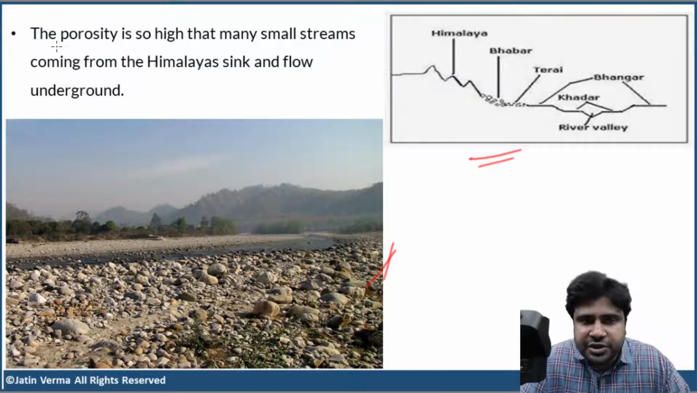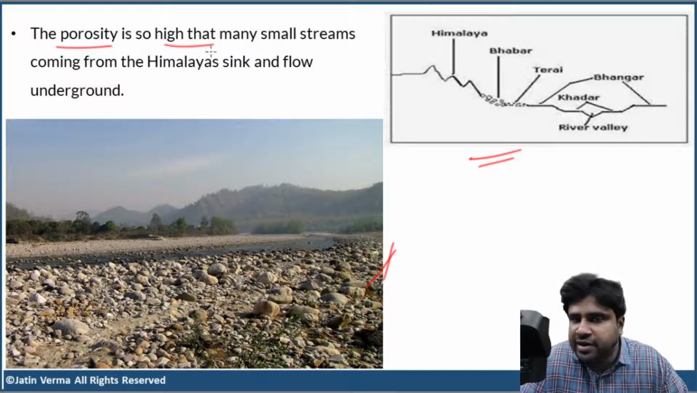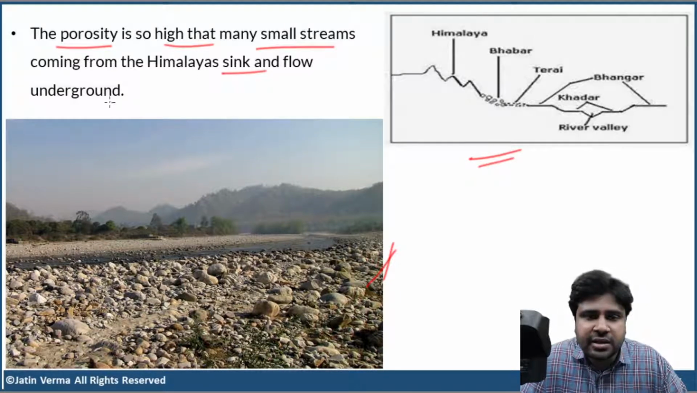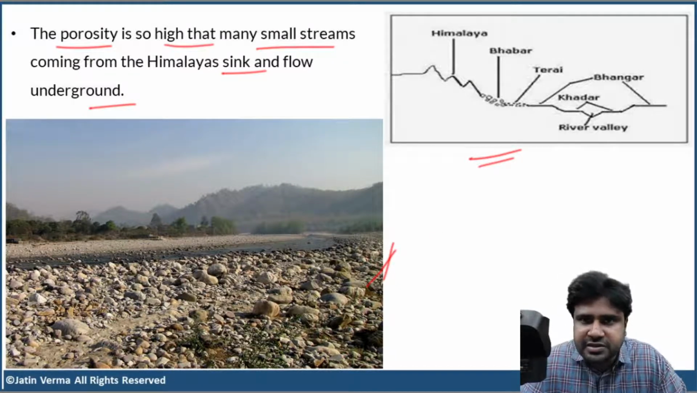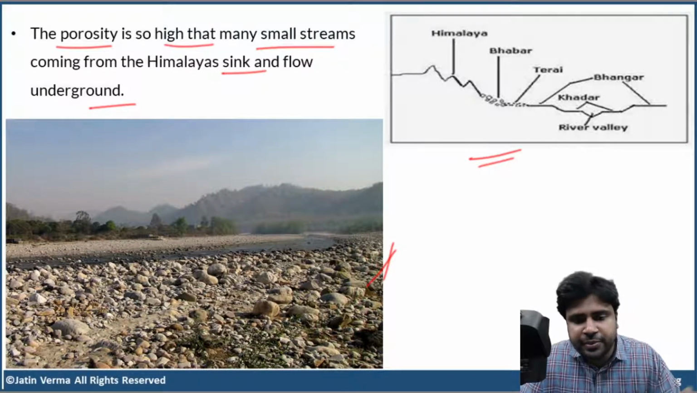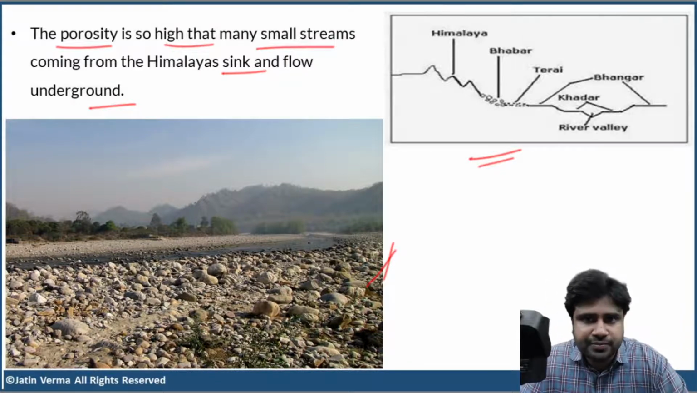Now, the porosity of Bhabar is so high that many streams coming from the Himalayas sink and flow underground. See, all these are large rocks. There are a lot of empty spaces between these rocks. So the rivers simply, not rivers, small streams, simply go underground. They simply sink into these larger particles, and they start flowing underground.